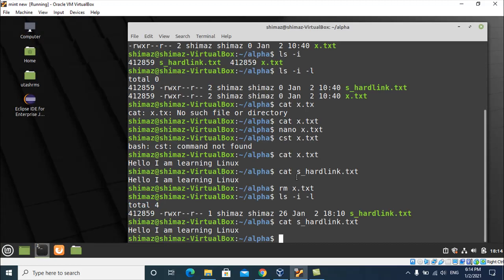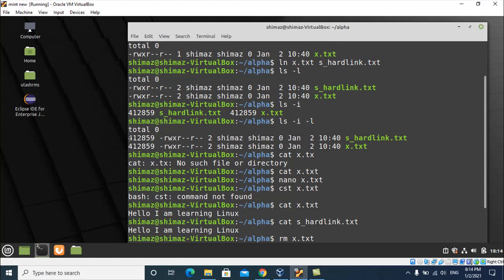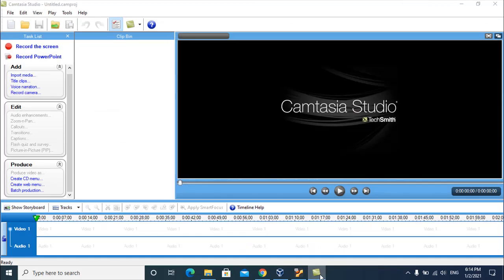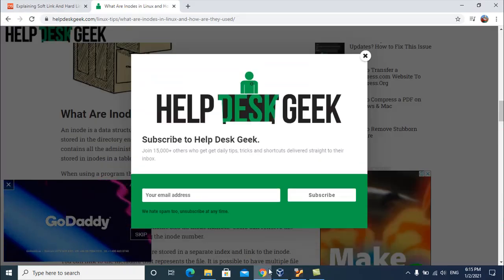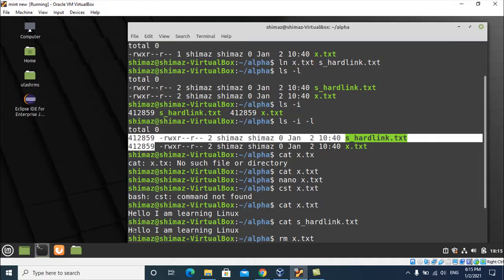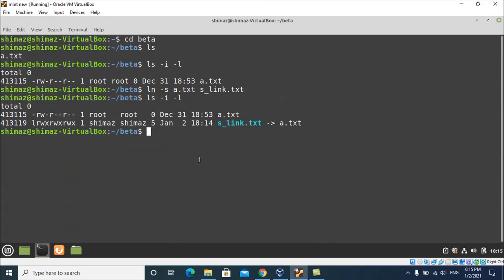whereas in the case of a hard link, both the files share the same inode number. It's a structure in the system which stores the list of blocks that contains the data of these files. So now what we are discussing is the soft link. Okay, now let me open this a.txt.